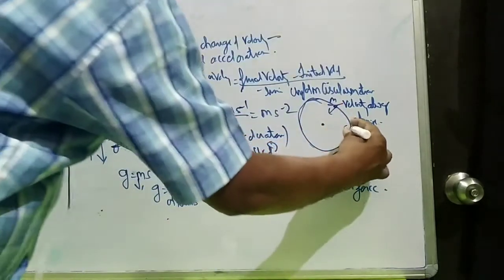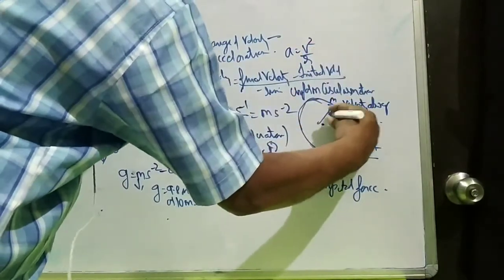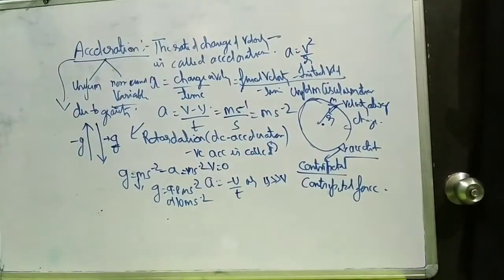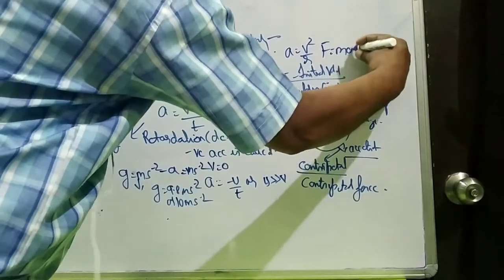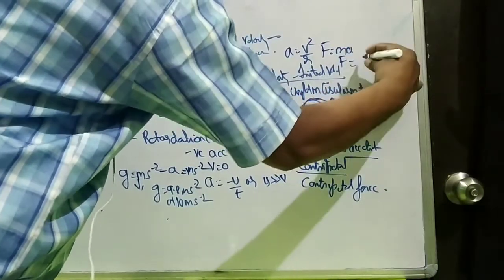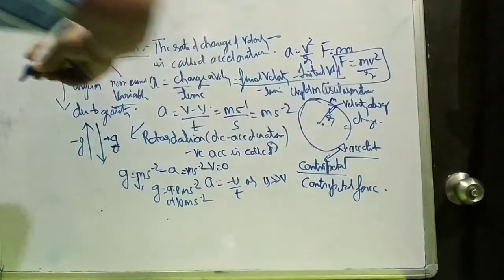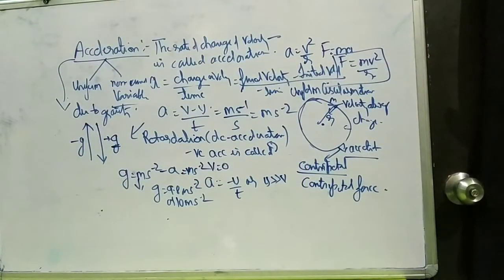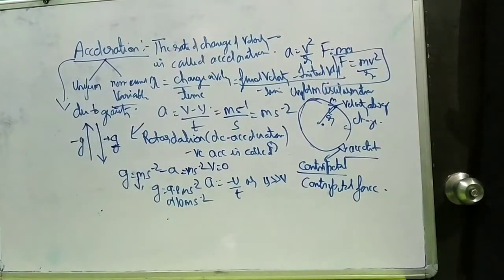So the centripetal acceleration is denoted by v square upon r, because r is the radius of the circular path and v is the velocity by which it is moving. The formula for F is equal to ma. So in place of a we can write v square upon r. This is the formula for centripetal force: F is equal to mv square upon r.